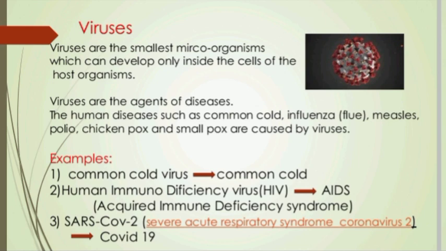Now, viruses are the agents of diseases, and human diseases such as common cold, influenza, measles, polio, chickenpox, and smallpox are caused by viruses. And now let us discuss some important examples of viruses. Number one, common cold virus, which causes common cold in human beings. Number two, human immunodeficiency virus, that is HIV, which causes AIDS. And the full form of AIDS is acquired immune deficiency syndrome.